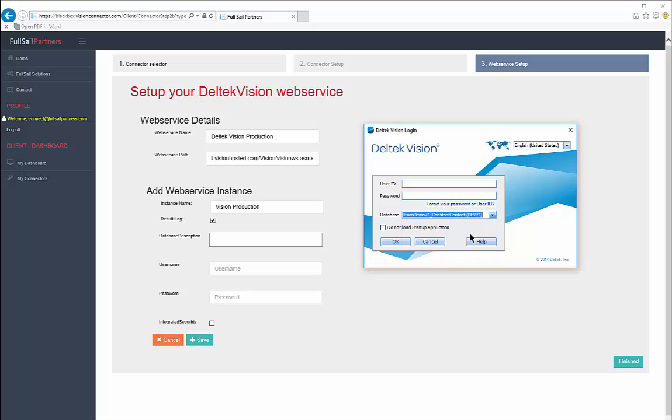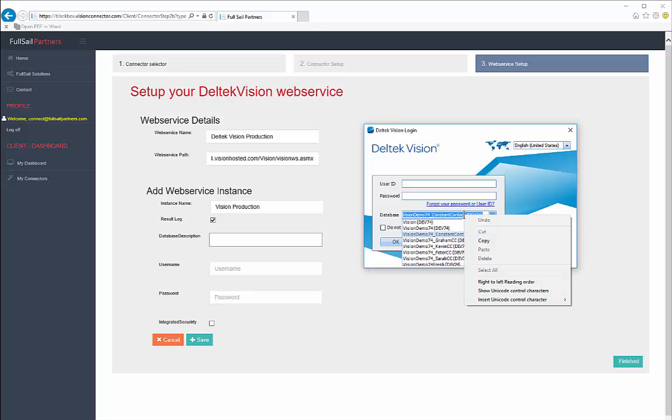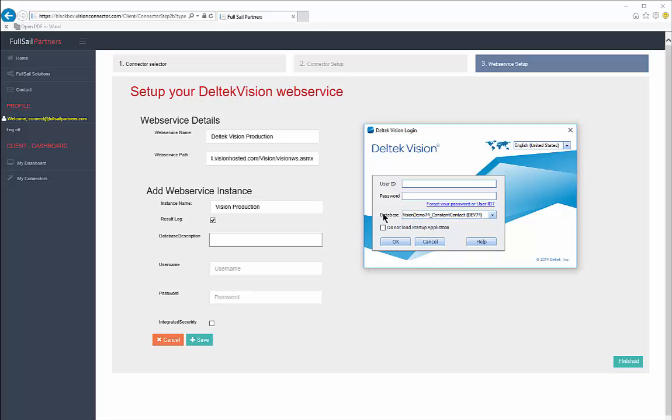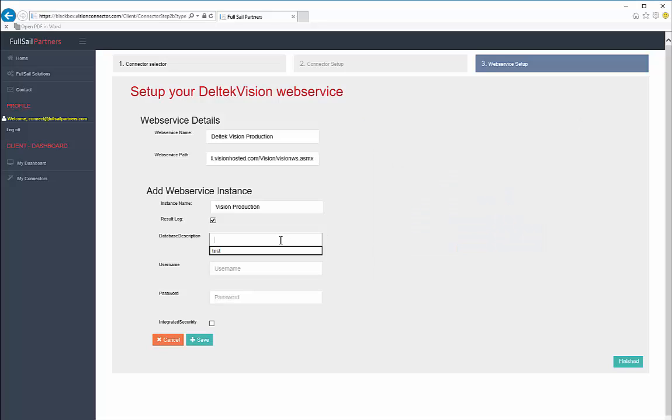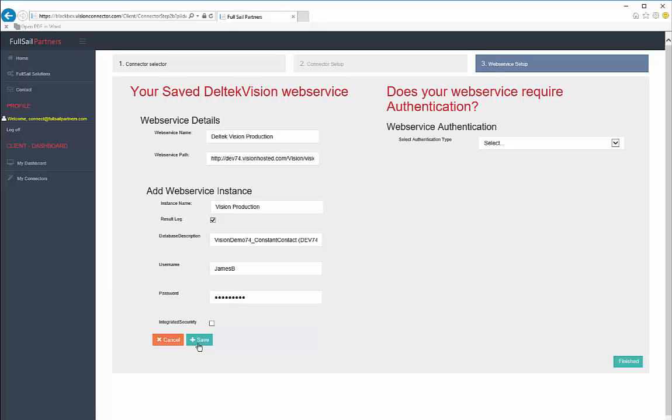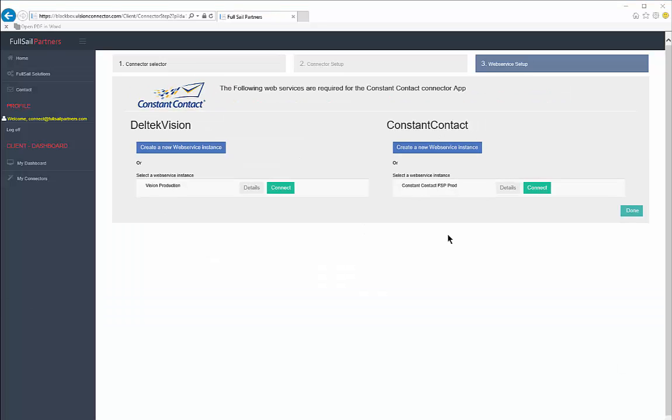With the database description from our login screen, we'll go ahead and take the value from the drop-down menu and just copy and paste it right into that field. We'll want to specify a username and password. In this case, one that has access to update and read from the leads and contacts info center, as well as marketing campaigns. If we had integrated security, we'd go ahead and check that off here. We'll just click Save and then go ahead and click Finished.